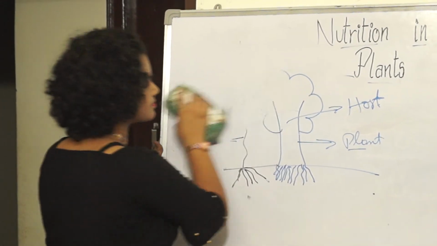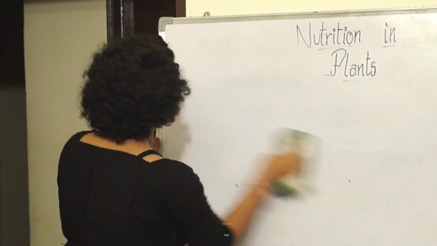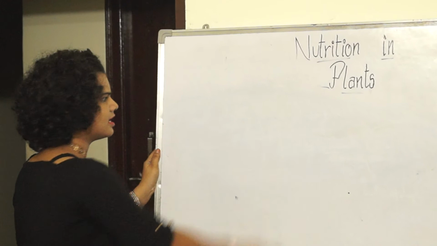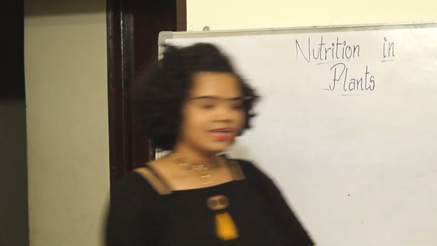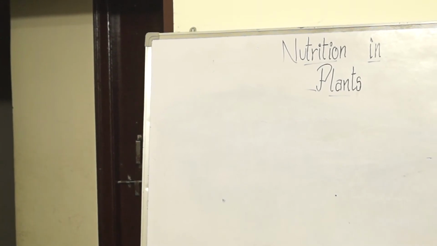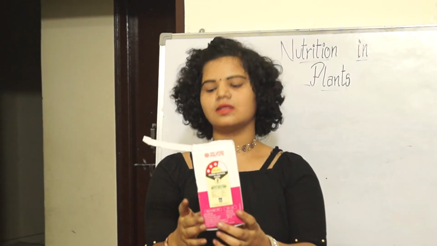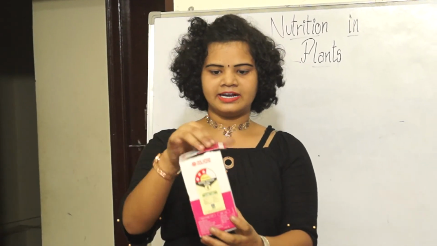And now let's learn about the insectivorous plants. Yes, my dear friends, insectivorous plants are a bit interesting. I have a box here. Imagine, friends, this box as a pitcher plant, and this is the lid of the pitcher plant. I have an illustration here.